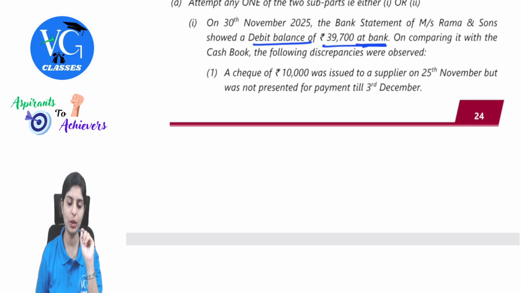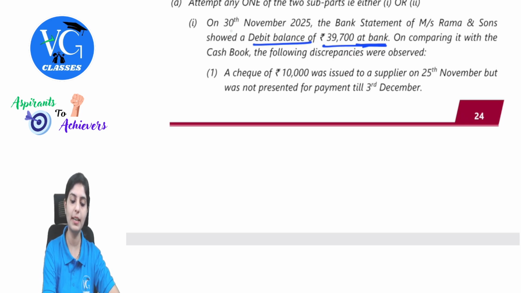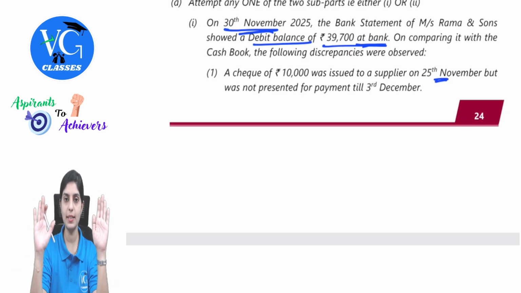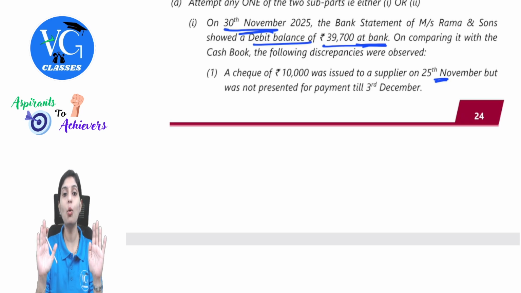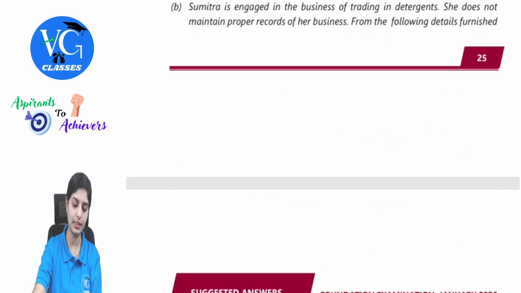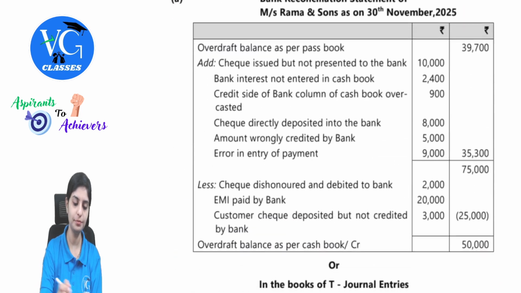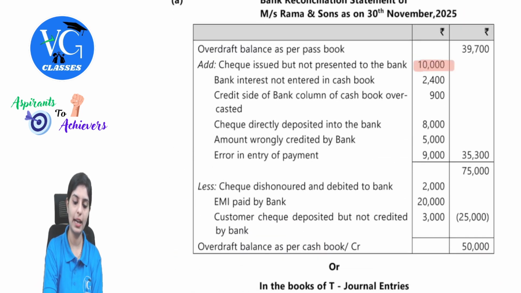Let's understand the entries one by one. 39,700 is the starting point. A check of 10,000 was issued to a supplier on 25th November, but it was not presented for payment till 3rd December. The balance is given for 30th November, so this transaction will have an impact. If the check has been issued, your cash book balance would have come down. What book can you adjust in this question? Passbook. So if we have to balance, I will have to reduce. But remember, this is an overdraft balance. What will I do? Reverse the effect. I will add. So 10,000 will be added. See here, 10,000 add. Clear?